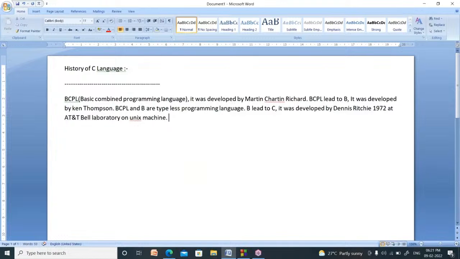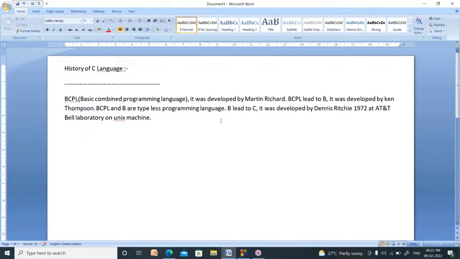Now, let me explain again. There is a popular programming language called BCPL. BCPL stands for Basic Combined Programming Language. It was developed by Martin Richard. From BCPL, B language was developed by Ken Thompson.